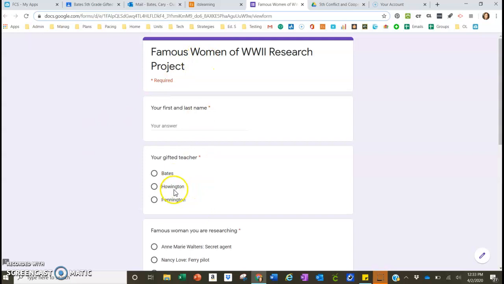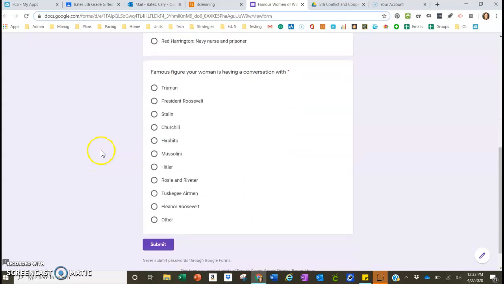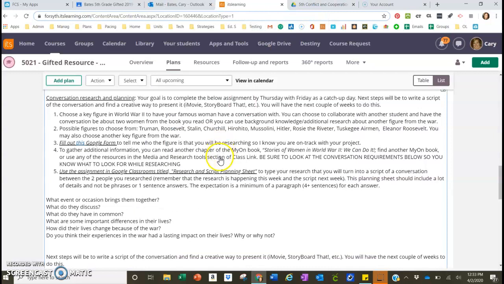So after you pick your person, you're going to use this Google form to tell me who you're choosing. So you have your name, put your last name, please. You have your teacher, and then who was the woman from the Mayan book that you researched, and then who's the person that they're going to have a conversation with. And so that way I know that you guys are on track.